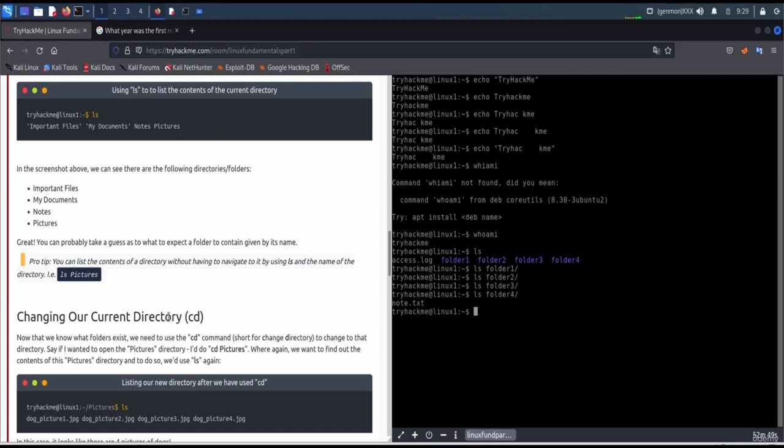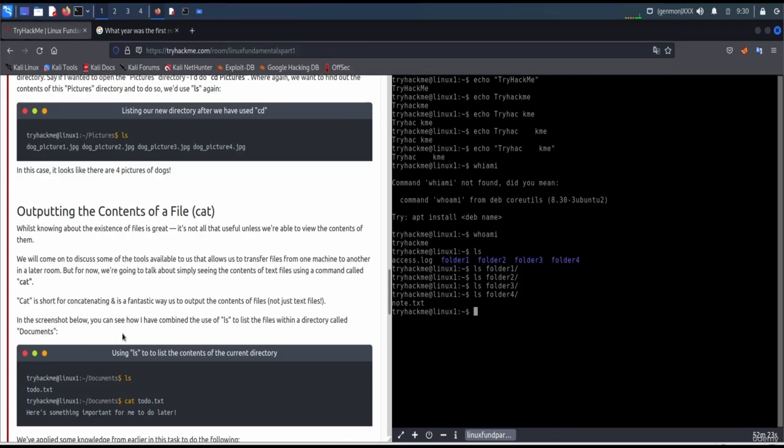Changing our current directory. Now that we know what folders exist, we need to use the cd command, short for change directory, to change our current directory to that directory. Say if I wanted to open the pictures directory, I would do cd pictures, where again we want to find out the contents of the pictures directory, and so on. We'd use ls again.